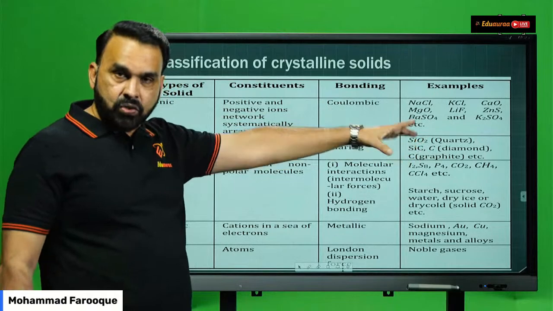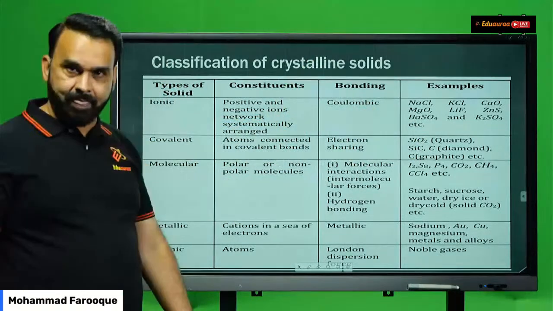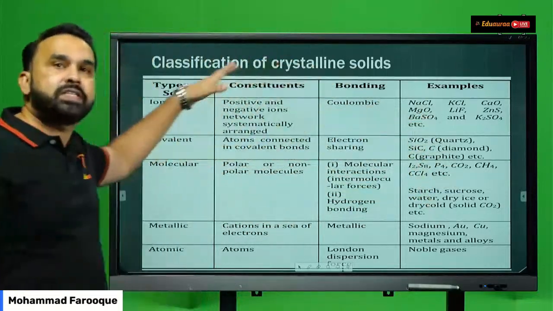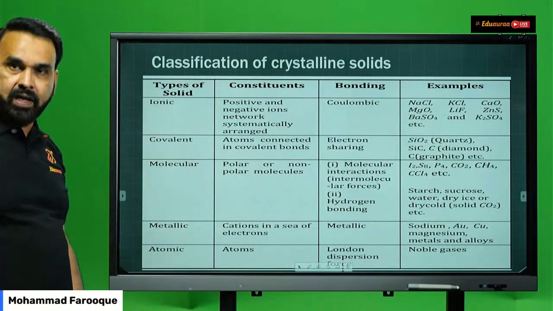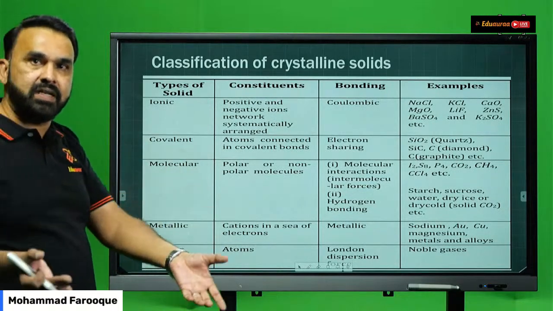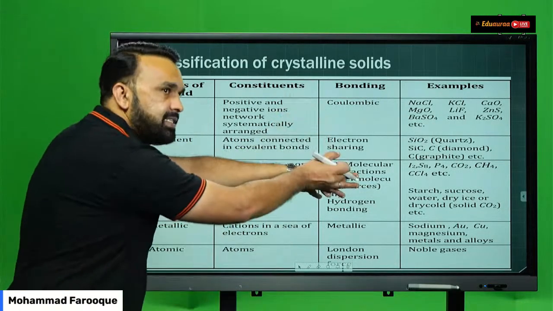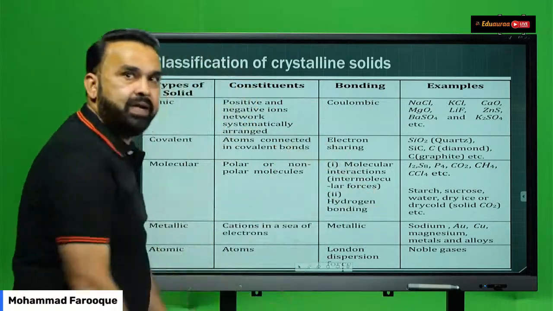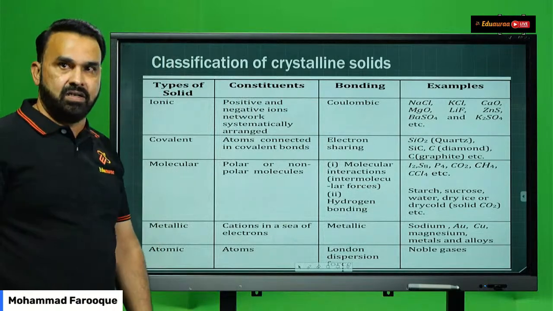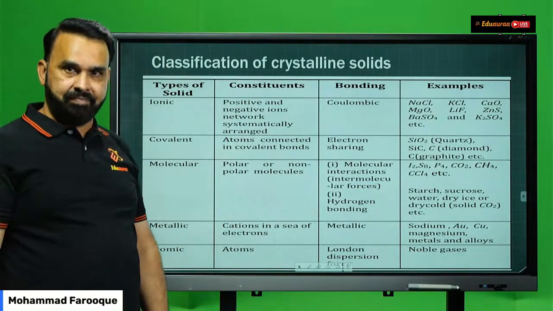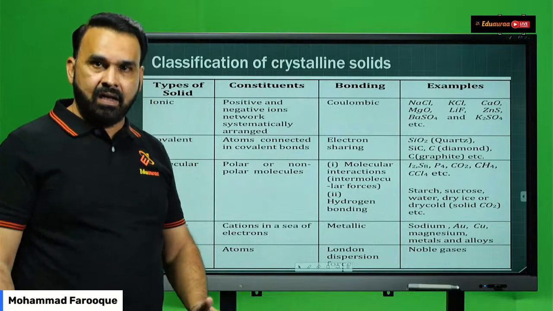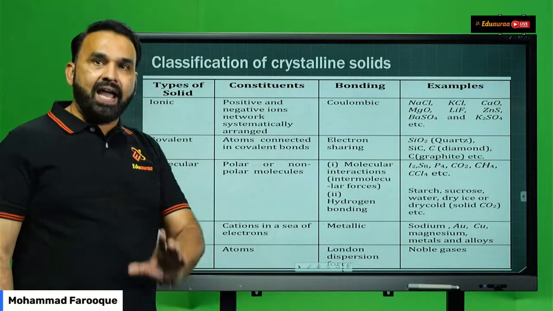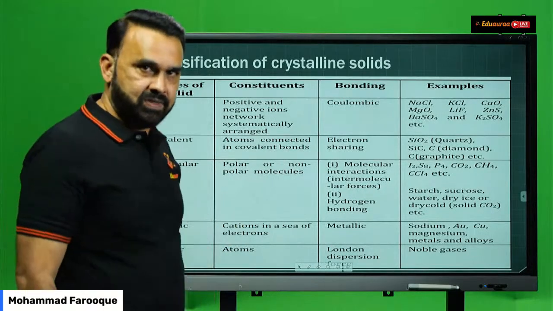Yes, students? So you should be able to decide, based on the example, which type of crystalline solid that example belongs to. Your knowledge of chemistry should tell you, yeah, this particular example belongs to an ionic crystal. This particular example of diamond and graphite belongs to a network crystal or a covalent crystal. Yes, students, is this clear? I hope you're understanding this, students. And these are the points to be kept in mind while you're preparing for your board exams.